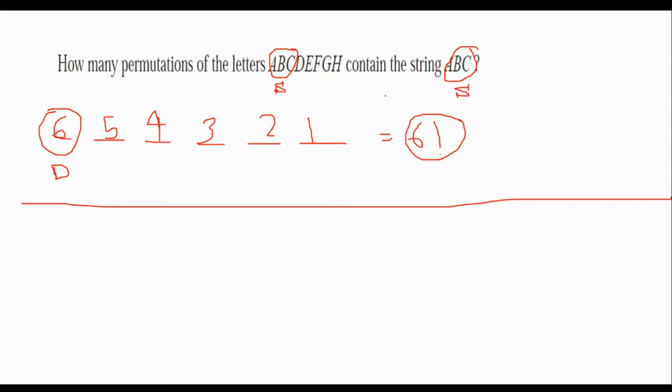Another way is to use permutation. It means that you have 6 letters, because now we are treating ABC as a letter. The whole string, we call it a letter now. So you have 6 of them, and you are trying to take 6 out of them. Okay?